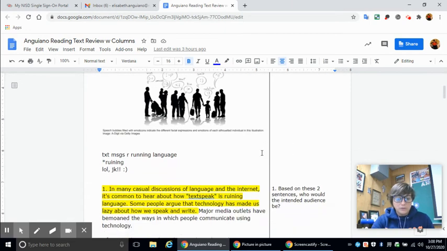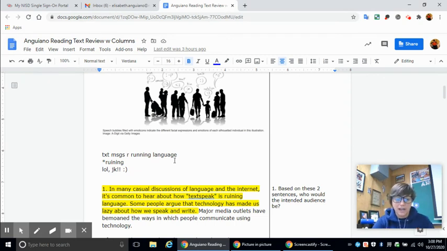All right, so you also want to read this. This isn't a mistake. She also included this in her article, and it says, if you can read this, then you are well versed in text speak, if you will. It says text messages are running language, and then right after that, she put an asterisk, which signifies that she's correcting a mistake, and she spells ruining. And then she says, LOL, comma, JK, exclamation point, smiley face, right? So laughing out loud, just joking, smiley face.